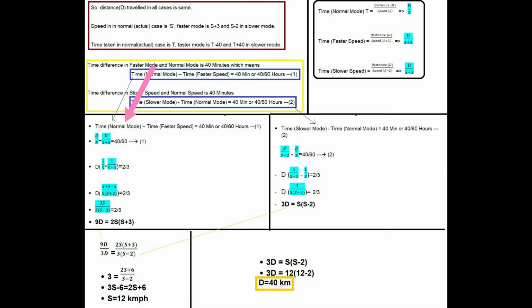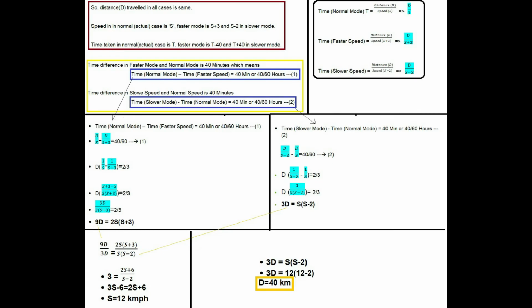Now if we substitute the values which we have calculated on the top right corner, by applying the formula, you can see that the time when the person was traveling at the normal speed is d by s, and at the faster speed is d by s plus 3, and the difference is equal to 40 by 60. Similarly, from the second condition, the time at the slower speed is d by s minus 2, and the time at the normal speed is d by s.